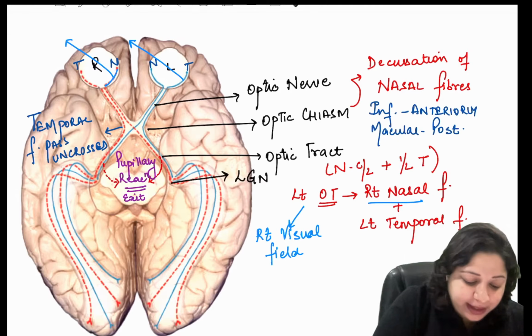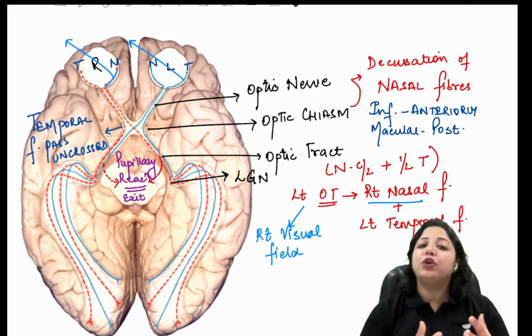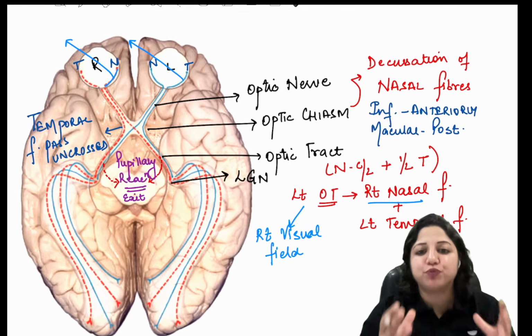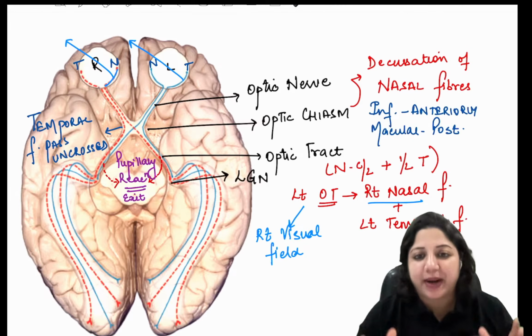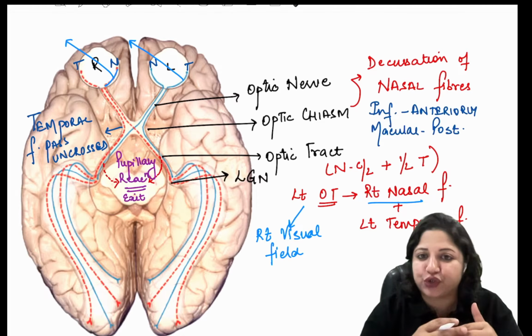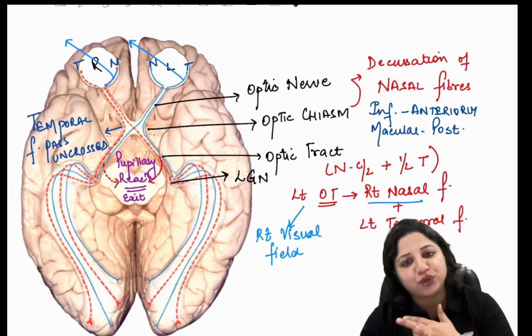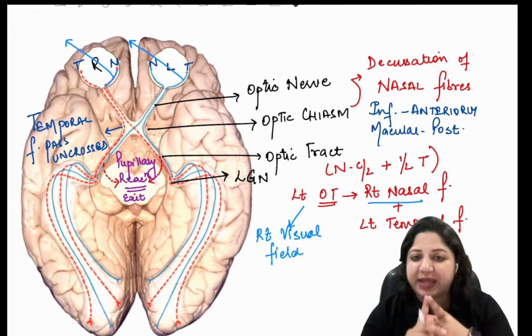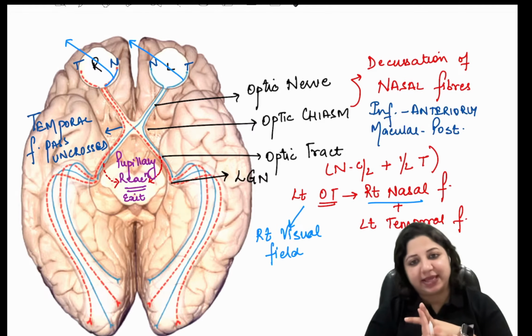So then they go to the lateral geniculate nucleus. We all know the lateral geniculate nucleus is a mushroom-shaped structure. It has multiple layers, 6 in number, and has the terminations of magnocellular cells and parvocellular cells. So there are P cells and there are M cells.